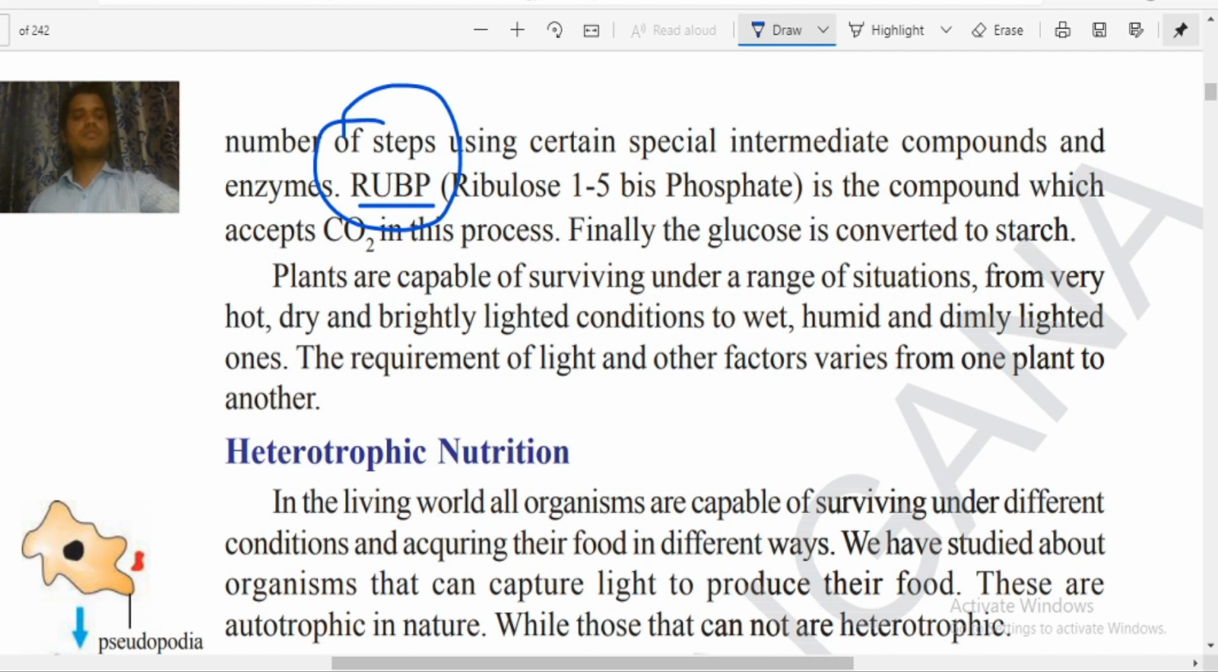Now here what you have to see is that NADPH will go under some changes, and the carbon dioxide will react with RuBP, a special compound called ribulose bisphosphate, and after a series of reactions glucose will be produced.